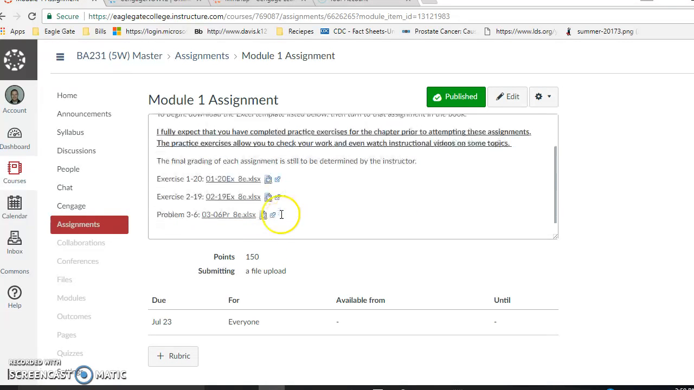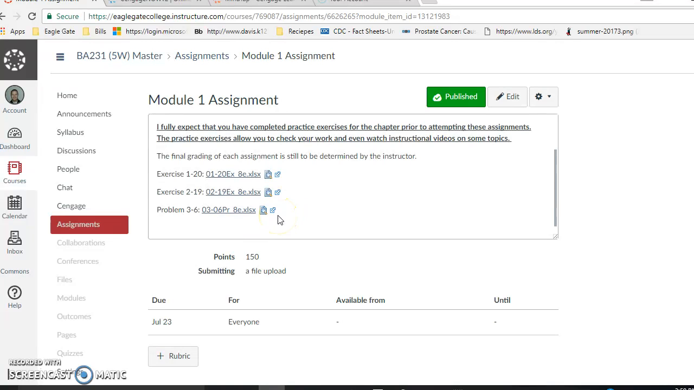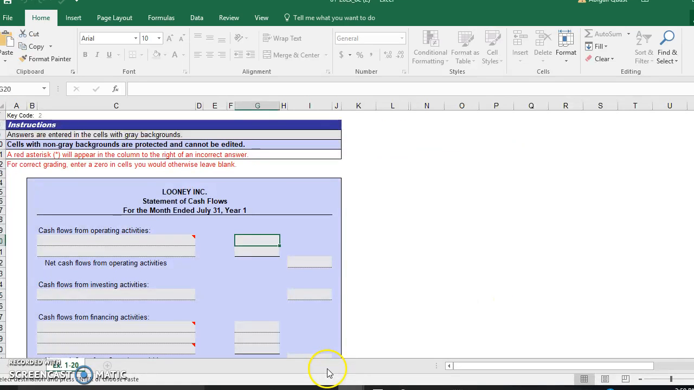So here on your Module 1 assignment, you're going to see that there are 3 assignments for week 1. Exercise 1-20, Exercise 2-19, and Problem 3-6. If you click on this, this is going to download a template for you. Please use the template. It's not a requirement, but the templates are great. And I've got it downloaded here, and I'm going to show you why it's so good.